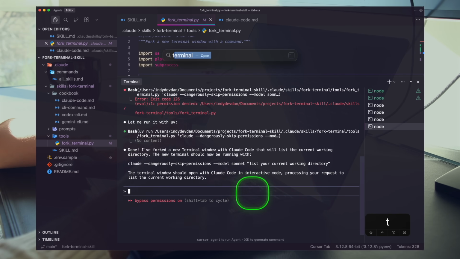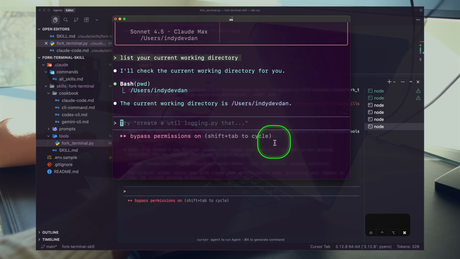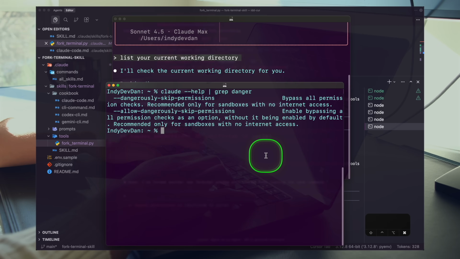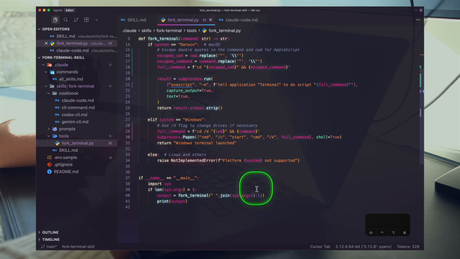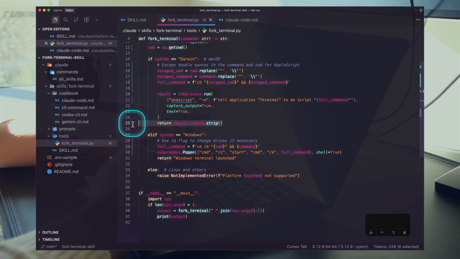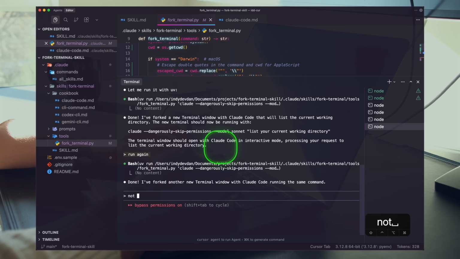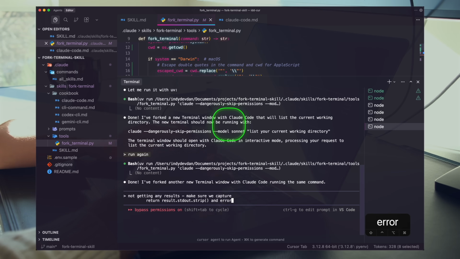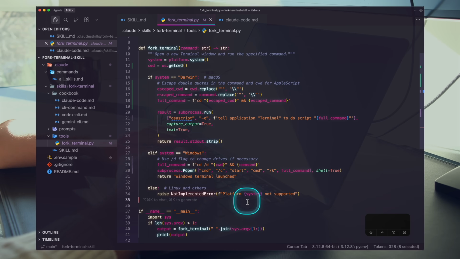But we have a fork. Let me go ahead and open this up here. And where's our new window here? I'm looking for this new window. I don't see it. And so what might be happening here is, you can see here we're only capturing STDOUT. We probably want to capture everything. Not getting any results. Make sure we capture an error and catch if something goes wrong. Keep it simple. All right, so something here is not working. Our agent can't see it.